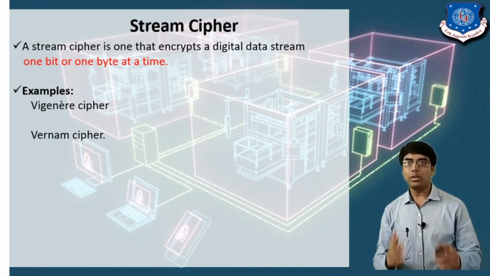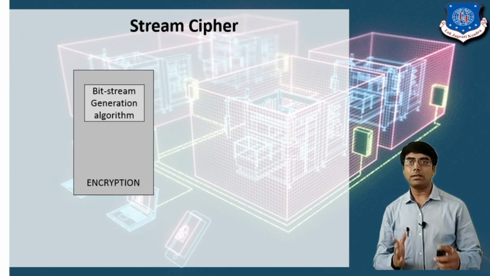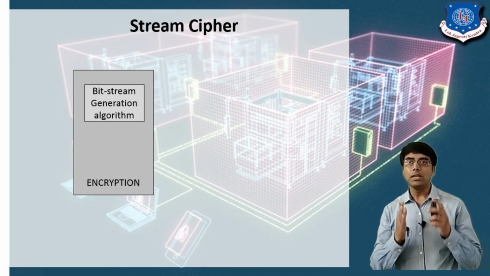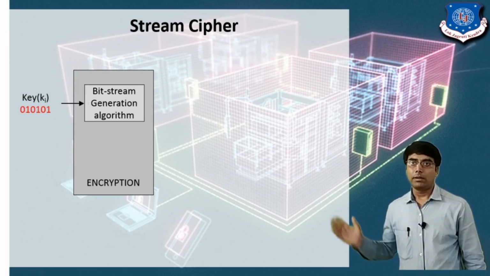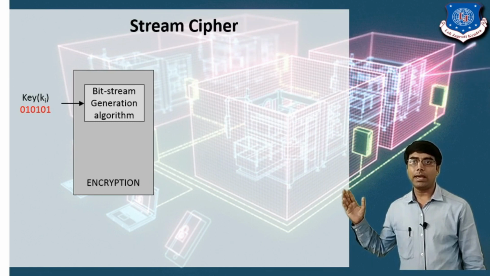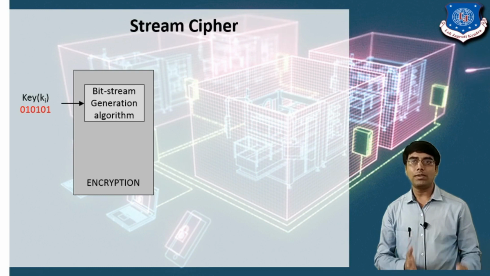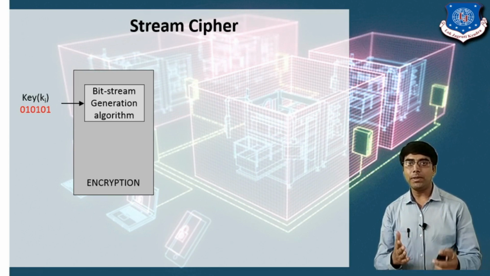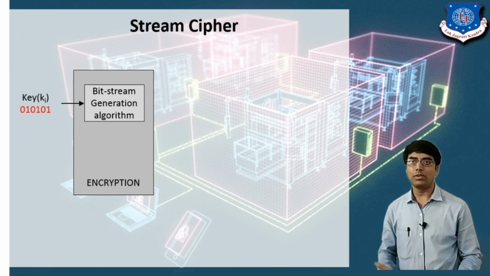So let's see how the stream cipher works. In this figure, first we are considering the bit stream generator algorithm. The bit stream generator algorithm generates the key. Here the bit stream generator will generate one key, and it represents k1 or ki, and the key is 010101. Here I already told you the message should be represented in bit form. So here my bits are 010101.